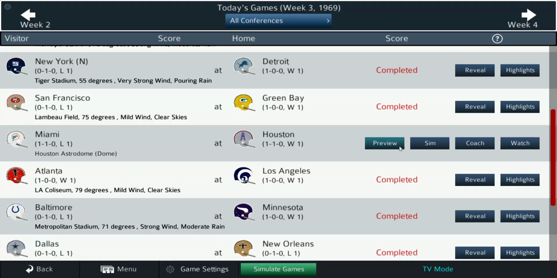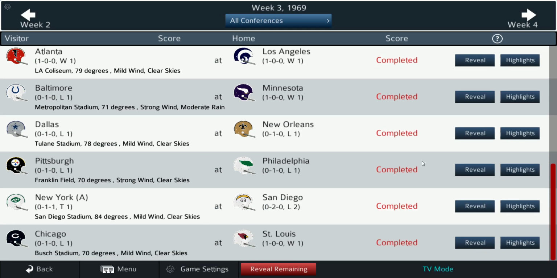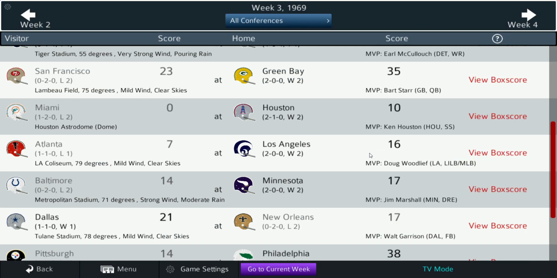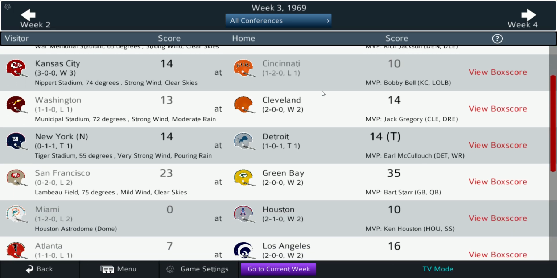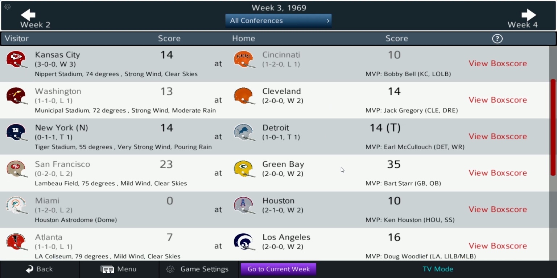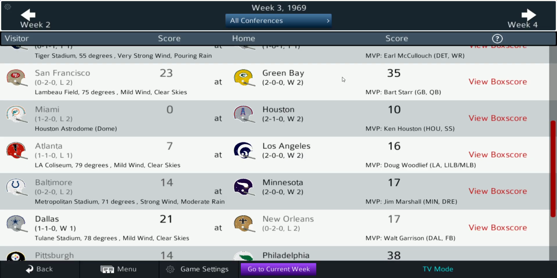All right, let's reveal those. All right, so Boston upsets Oakland. Wow, that's a big one. 21-6. Raiders' first loss. Let's see, Denver defeats Buffalo. Kansas City over Cincinnati. Cleveland defeats Washington. The Giants and the Lions tie. Packers win again.